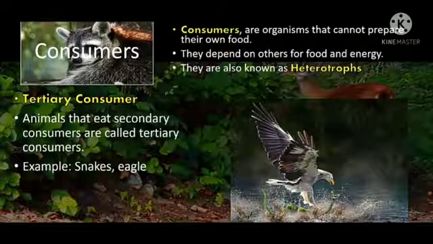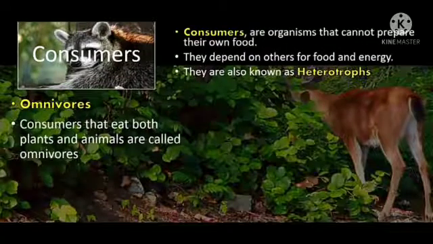Third is your tertiary consumers, the animals that eat secondary consumers. They are called tertiary consumers. Examples of tertiary consumers are snakes, eagle, vulture, kite, etc. Right? Next is your omnivores. And humans are omnivores since they consume both plant material as well as animals, depending upon choice or situation. Cockroaches and frogs come under the group of omnivores.